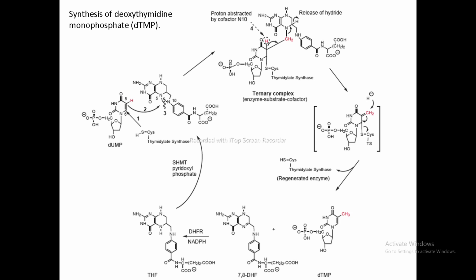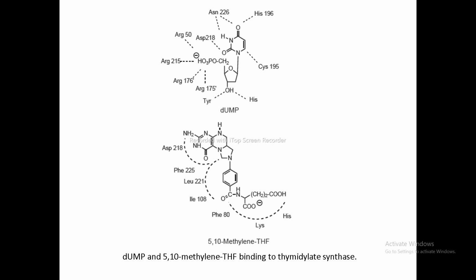So there are various interactions that take place when the substrate and the enzyme bind with each other. These are the various interactions shown in the figure.